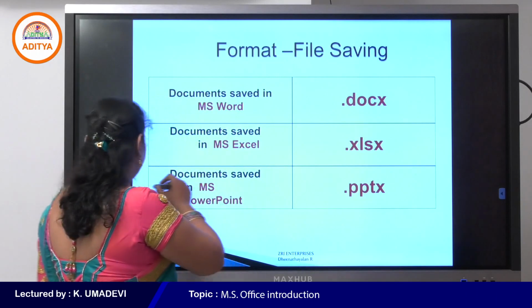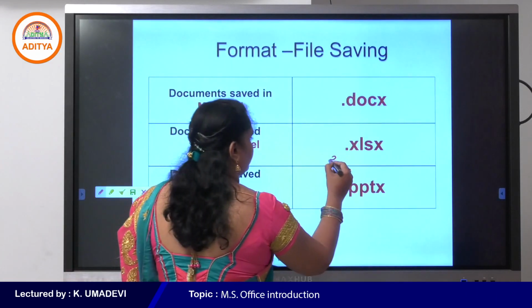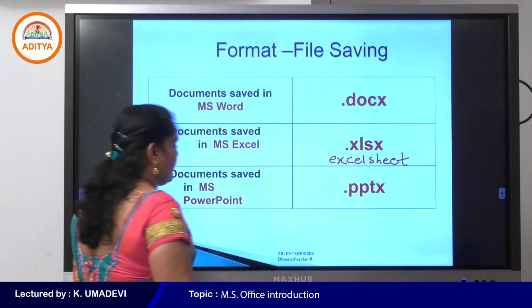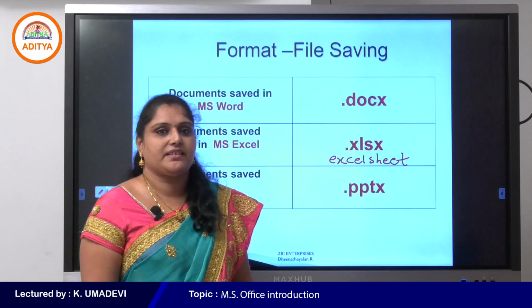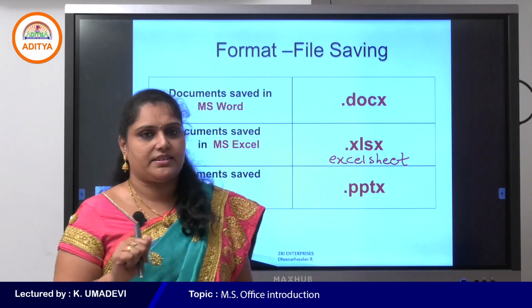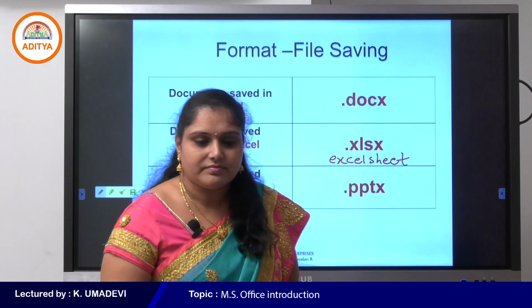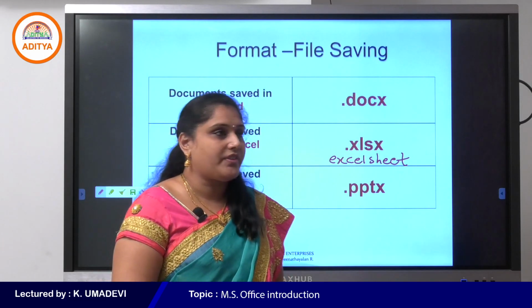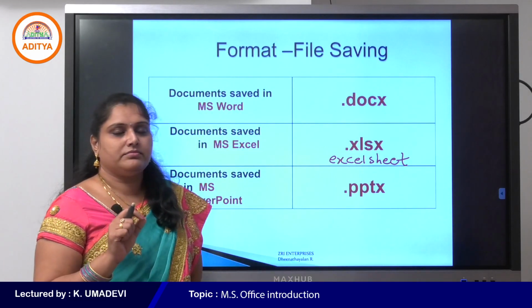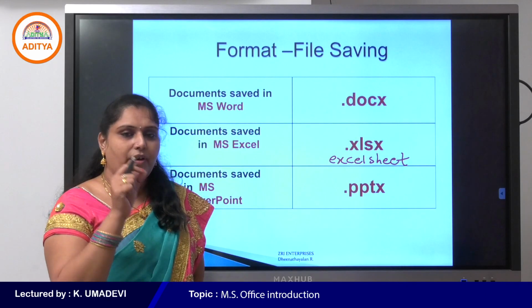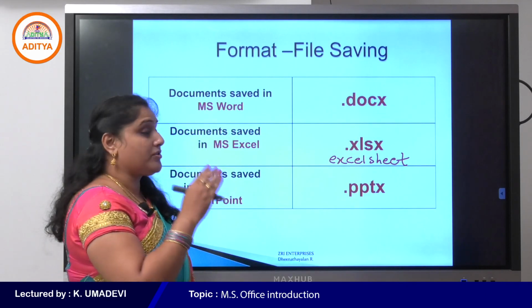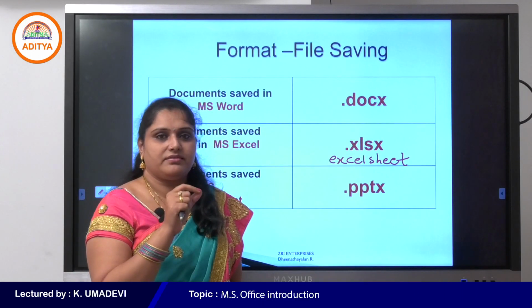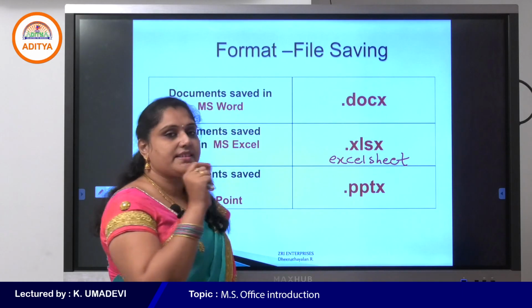XLS means Excel sheet, because in MS Word the file is called a document, because a document contains a number of pages. In Excel each page is called a sheet. So XLS means Excel sheet.